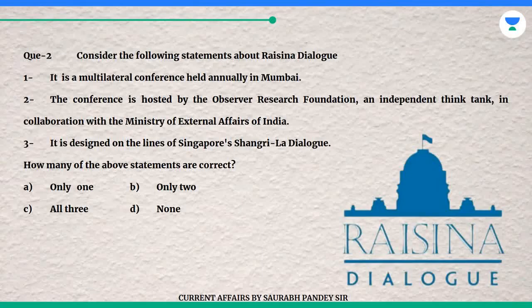Question 2. Consider the following statements about Raisina Dialogue. 1. It is a multilateral conference held annually in Mumbai. 2. The conference is hosted by the Observer Research Foundation, an independent think tank, in collaboration with the Ministry of External Affairs of India. 3. It is designed on the lines of Singapore's Shangri-La Dialogue. How many of the above statements are correct? A. Only 1. B. Only 2. C. All 3. D. None.